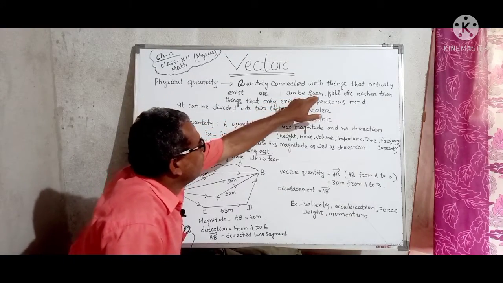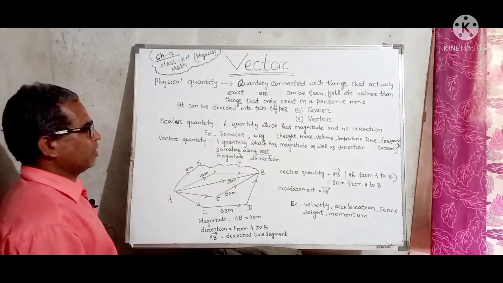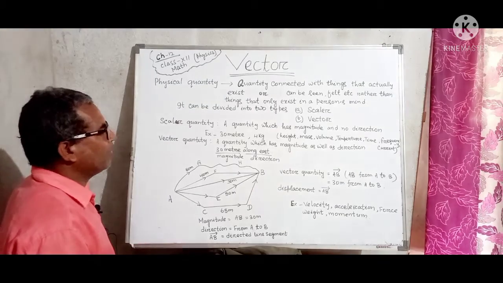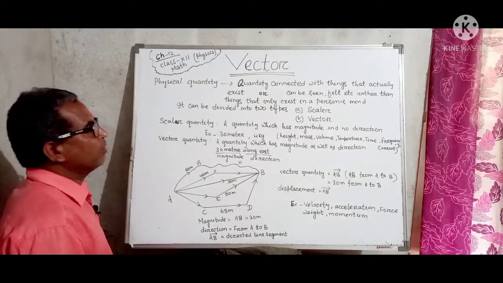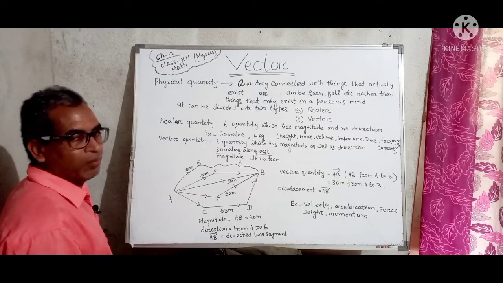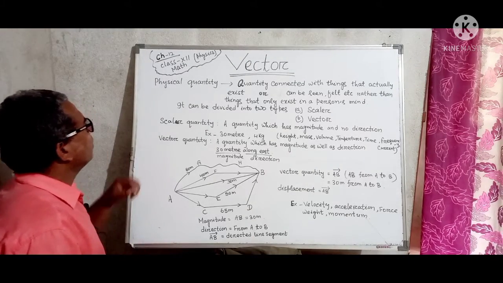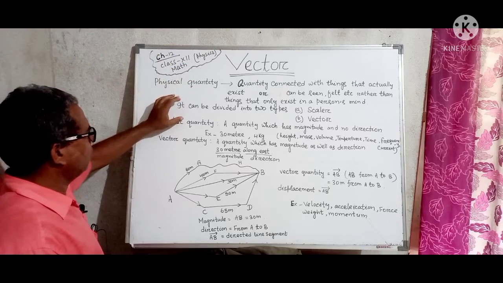Can be seen, felt, or what? Can be touched, okay. Like this, 5 sense organs, okay. We can know by the help of 5 sense organs, okay. So these quantities are called physical quantities, okay.